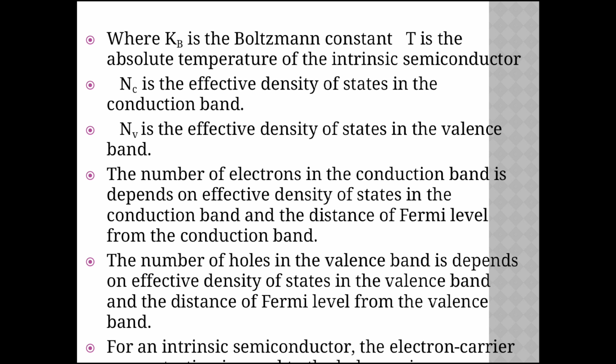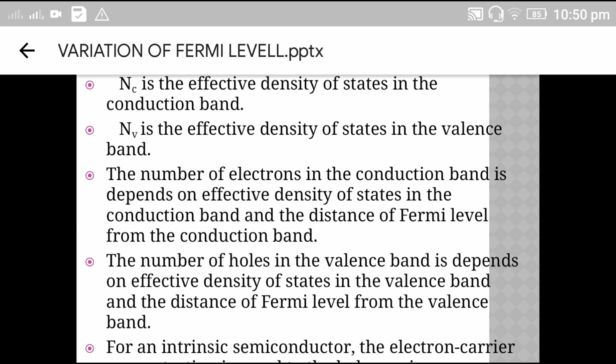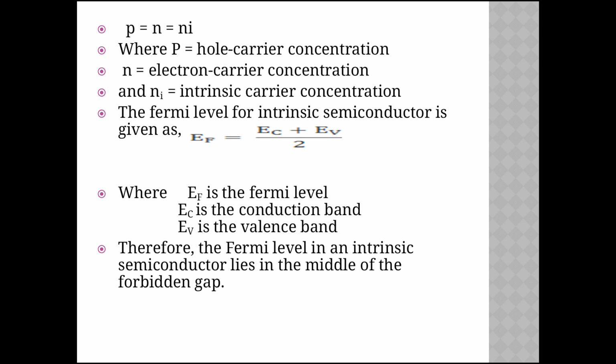For an intrinsic semiconductor, p = n = ni, where p is the hole carrier concentration, n is the electron carrier concentration, and ni is the intrinsic carrier concentration.